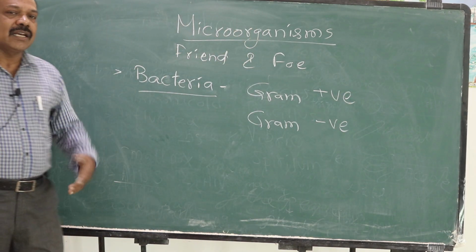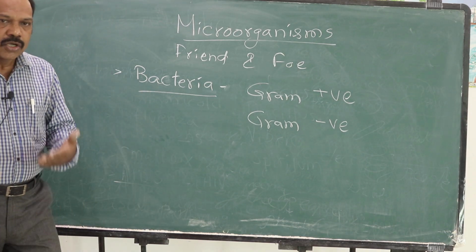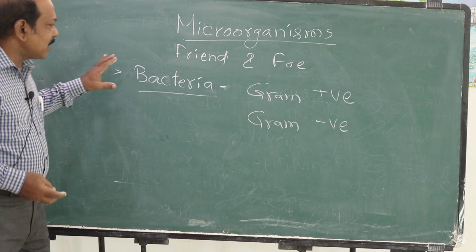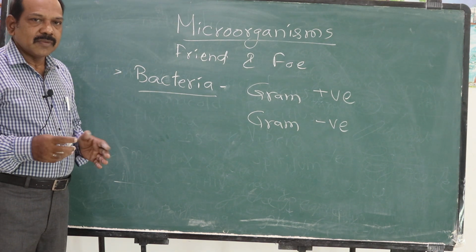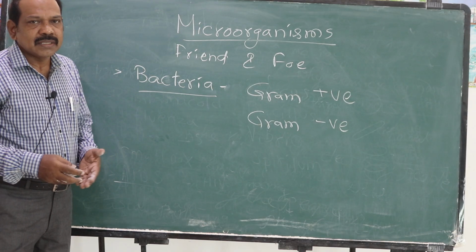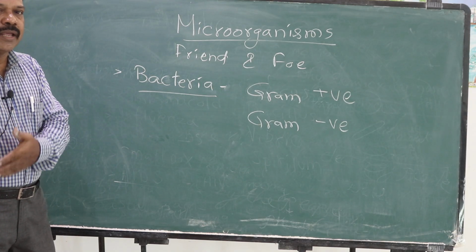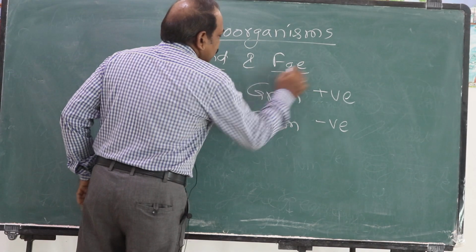There is another general classification of bacteria, that is useful bacteria and harmful bacteria. Of course, in the beginning I said all the microorganisms are not harmful. Similarly, all the microorganisms are not useful. There are some which are useful to human beings, and there are many which are harmful. That's why the lesson title itself is friend and foe, both.